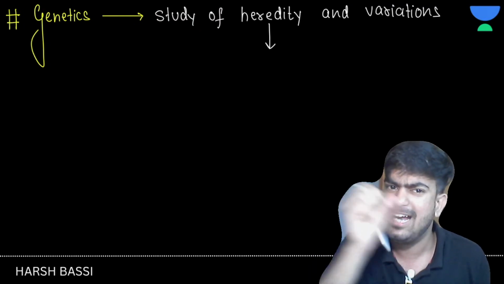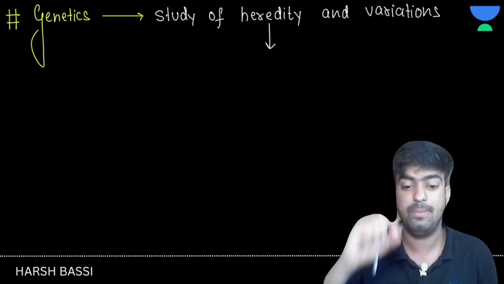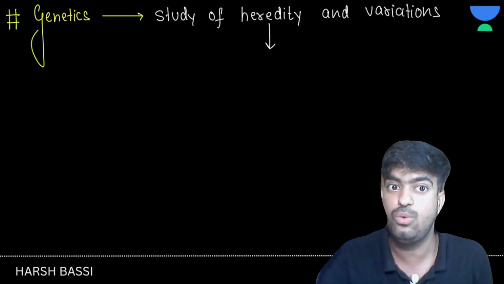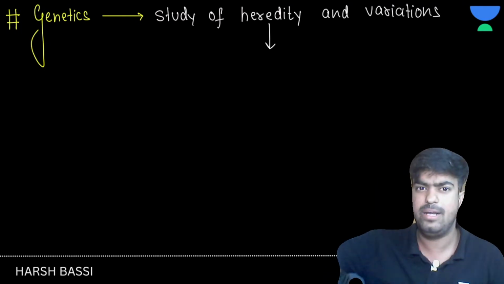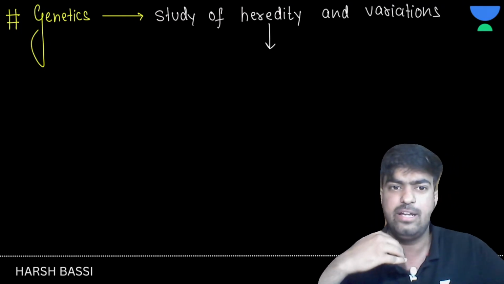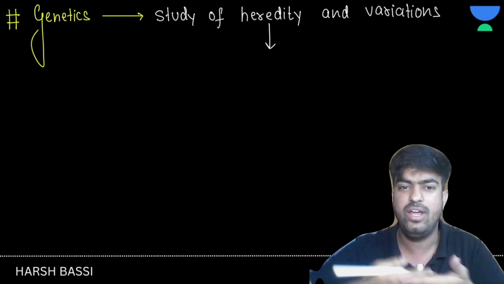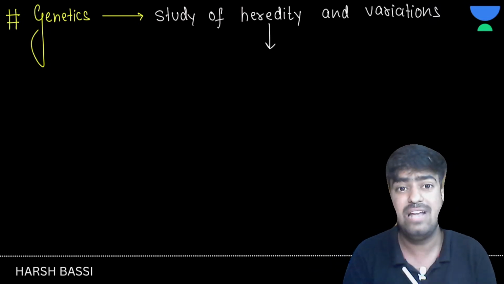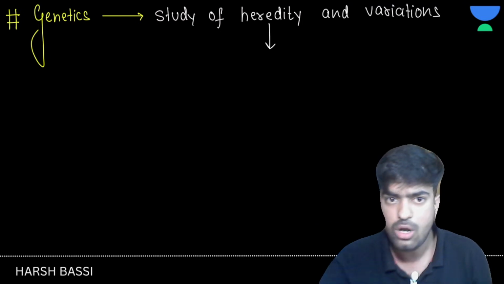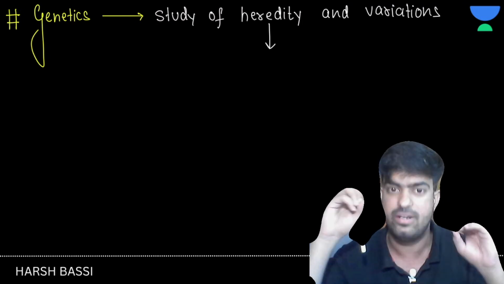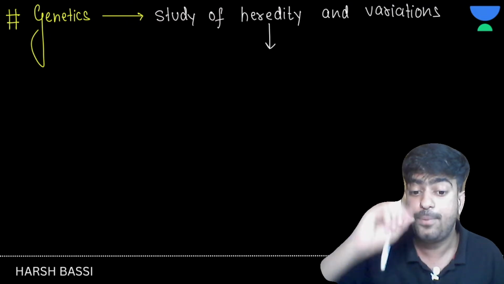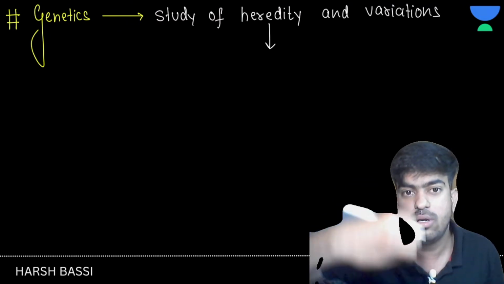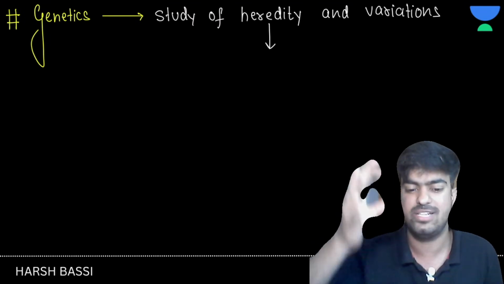So can I say that heredity is the transmission of characters from parents to offspring, from your mother to yourself, from your father to yourself, right? If there is any newborn baby in your family, that baby will have the characters of their mother and father. So the process of giving characters from parents to offspring is known as heredity, right?